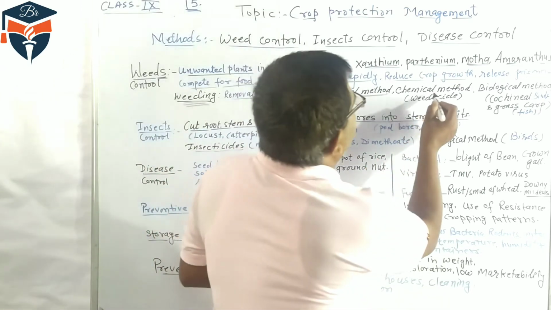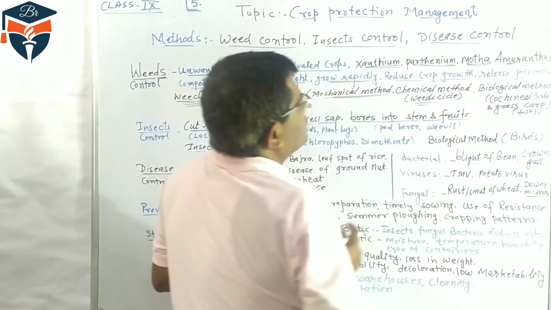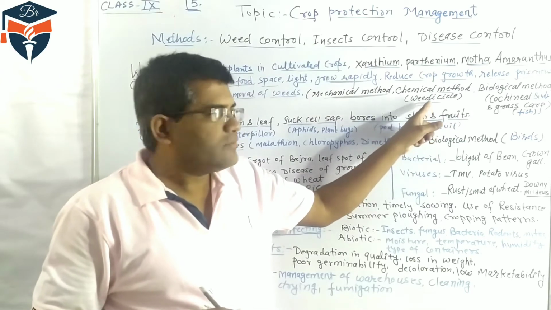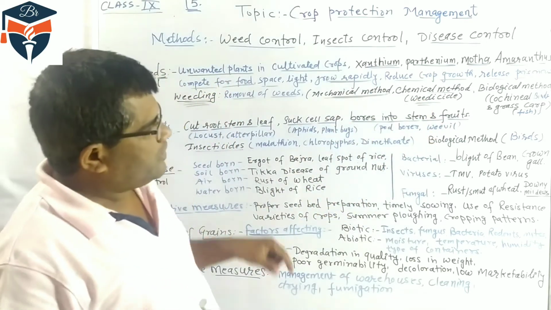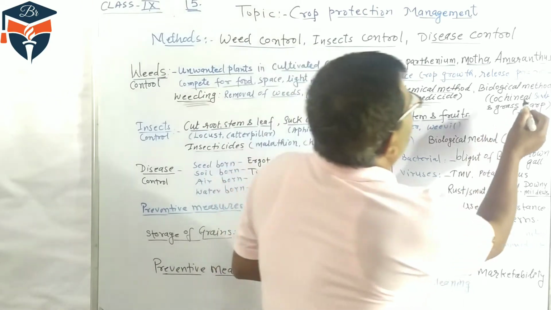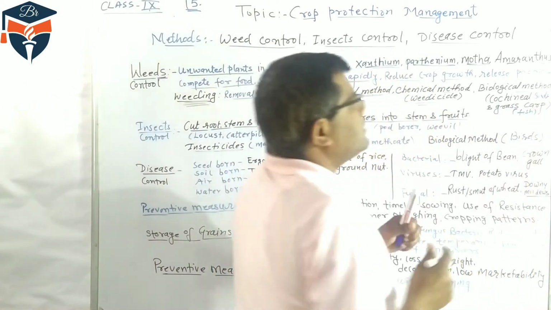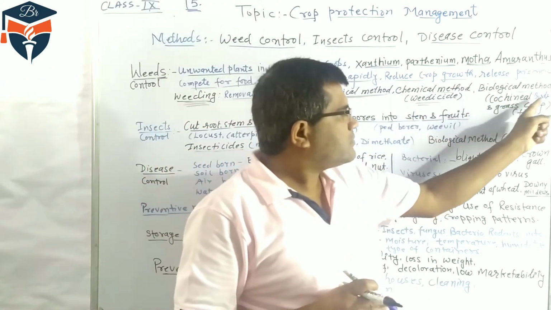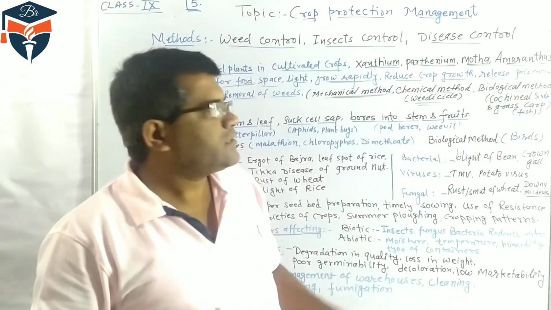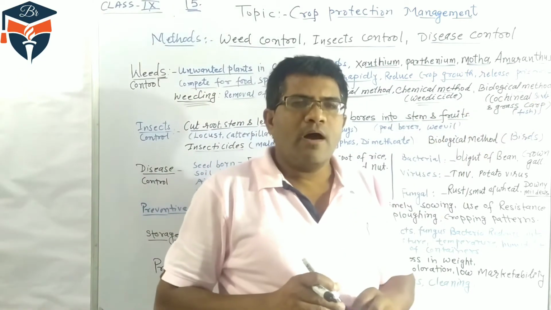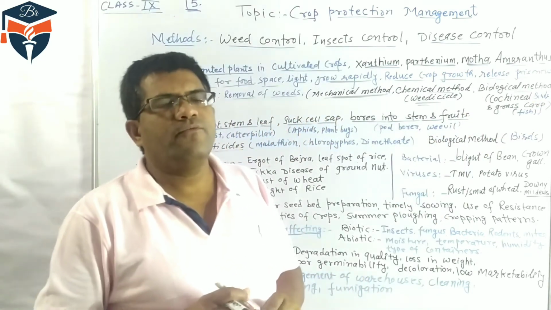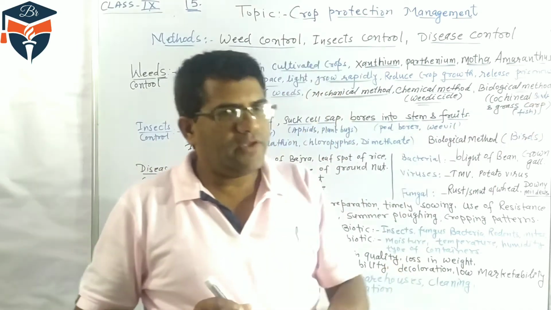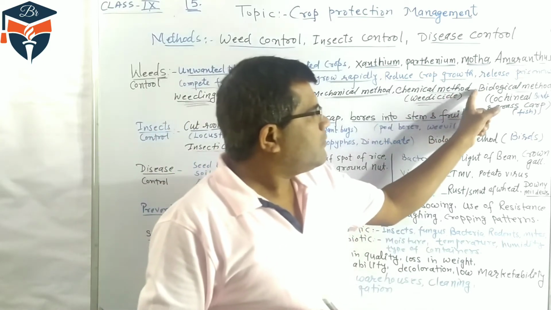Second, sometimes chemicals are used to kill the weeds. They are called weedicides. Weedicides are the chemicals which are used to kill weeds. And the third method is the biological method. In this method, the weeds are removed by using some specific birds or some specific insects which feed on the weeds.